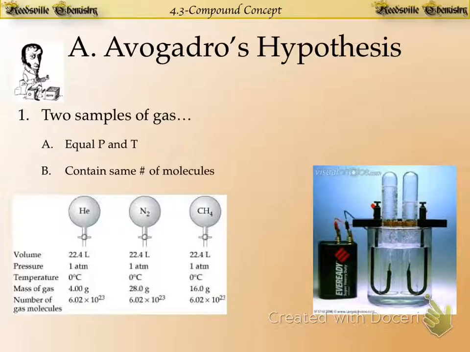So we've got an apparatus here that they call a Hofmann apparatus. Essentially, it's like electrocuting water. You've got a big old battery there on the left, and it's hooked up to some electrodes. These electrodes are run through the bottom of some test tubes. And what happens is you go through a process called electrolysis. You take water, and by running electricity through it, you break it apart into its constituent atoms.